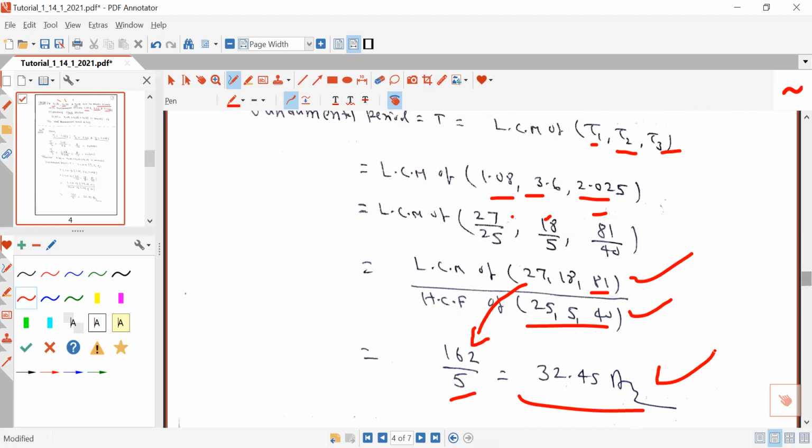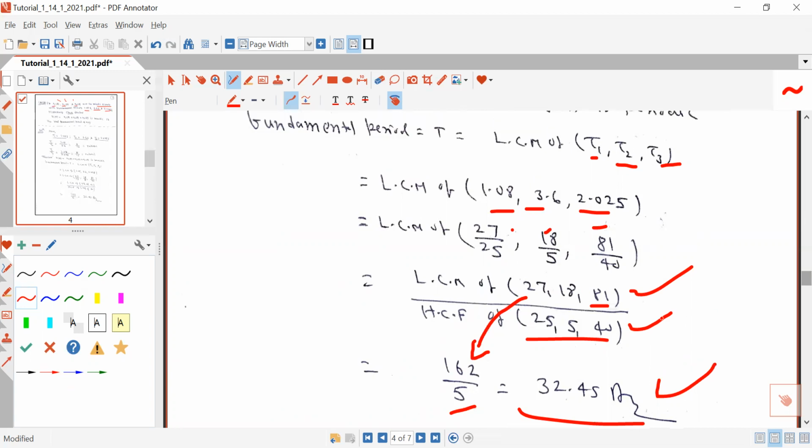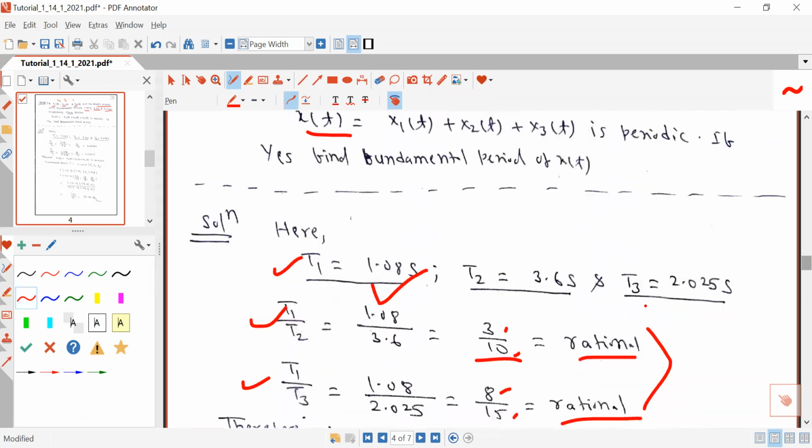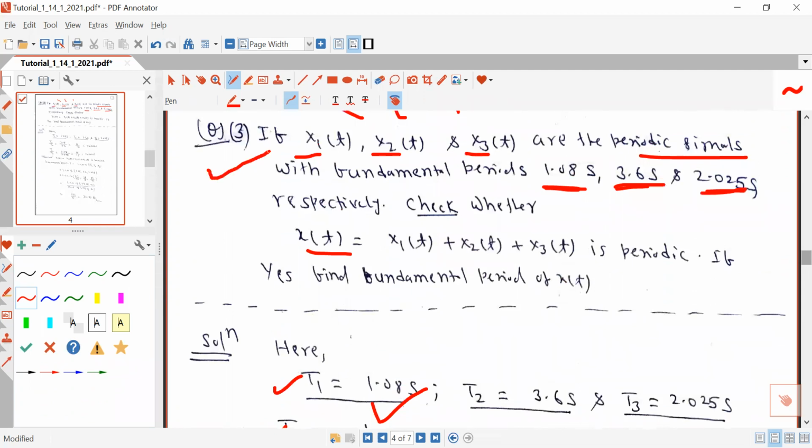So in this concept, basically there are two types of problems. In one, you have to determine the LCM of integers, but in the other type, you may have to determine the LCM of fractions. So these are the two types of problems based on the concept of the addition of two periodic signals. This problem is already solved in the PDF file uploaded under the name tutorial 1. So you can go through LMS and download this PDF file where you will get this problem.